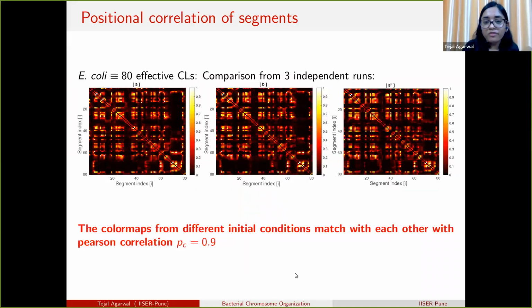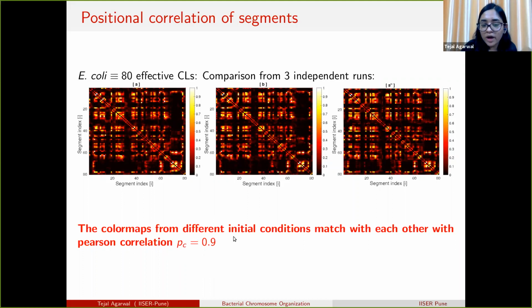Now we compare the positional correlation across three independent conditions. This data looks statistically similar, but we have also calculated the Pearson correlation, which compares the two color maps, and we get a very high value of Pearson correlation.